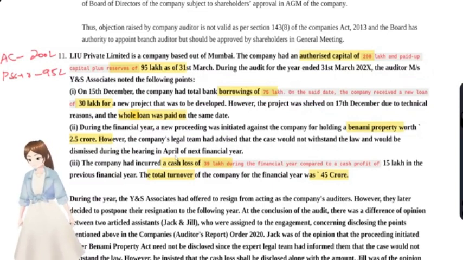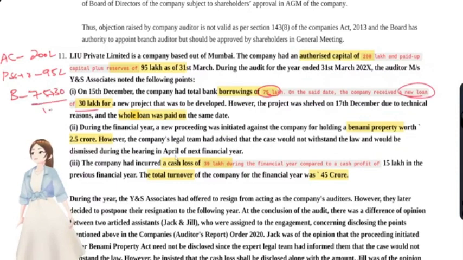What they have noted: the company had taken total bank borrowings of 75 lakhs. Borrowings were 75 lakhs. And the company received a new loan of 30 lakhs plus 30 lakhs, that's a total of 1 crore 0.5 lakhs, 105 lakhs, and the project was shelved due to some technical reasons, and the whole loan was repaid on the same date.